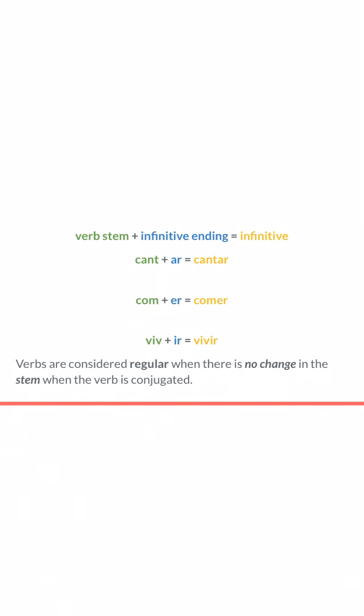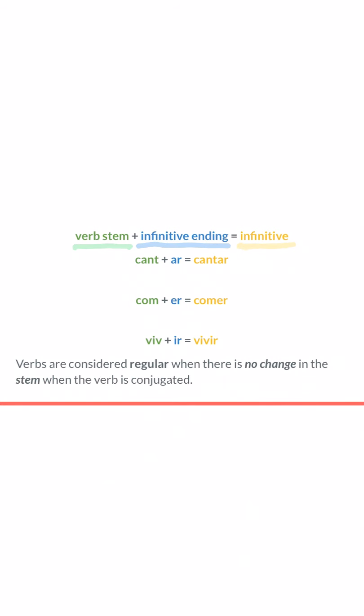All right, so just a refresher. Each verb is separated into three distinct sections. We have the verb stem. We then have the infinitive ending, and those two put together create the infinitive.